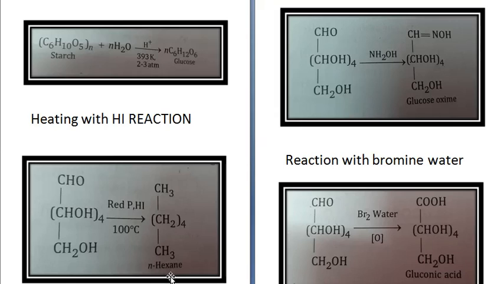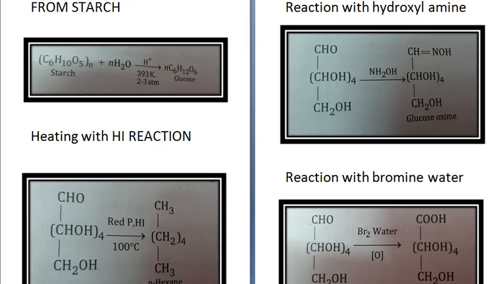Now the second reaction is the reaction with hydroxylamine. Hydroxylamine is NH2OH, where in water one hydrogen has been replaced by NH2. Glucose reacts with hydroxylamine to form an oxime, and this shows that it has a C double bond O group present.